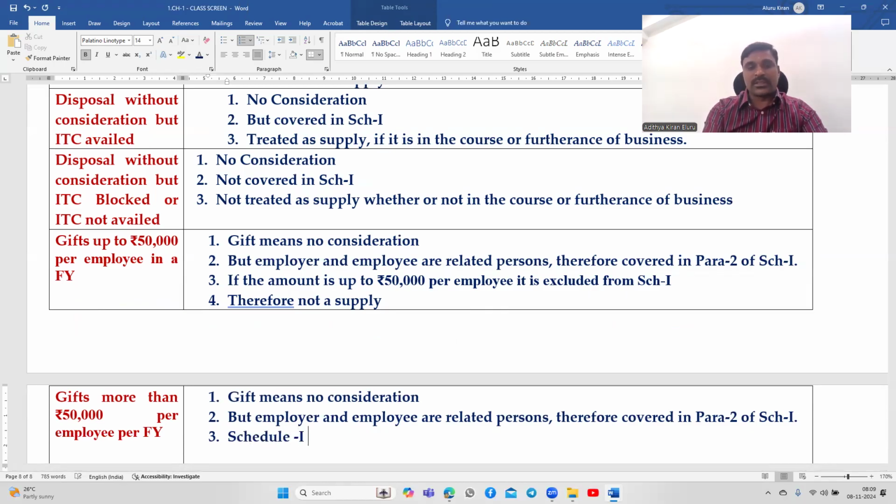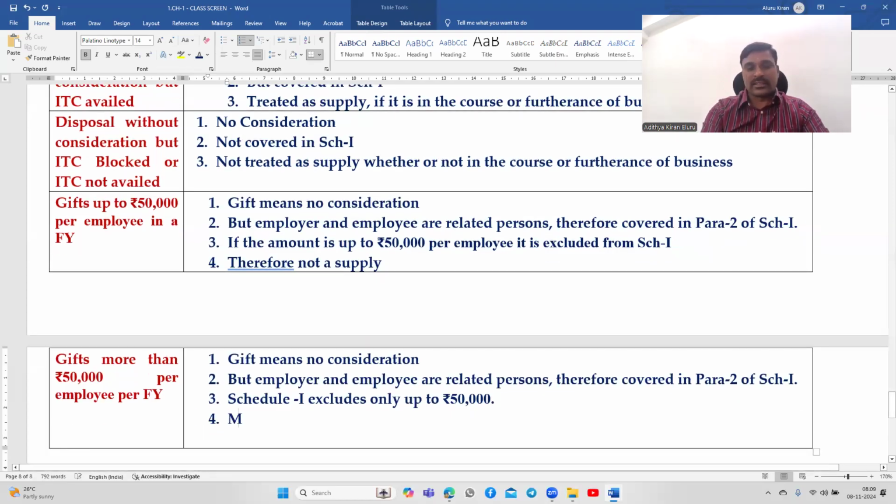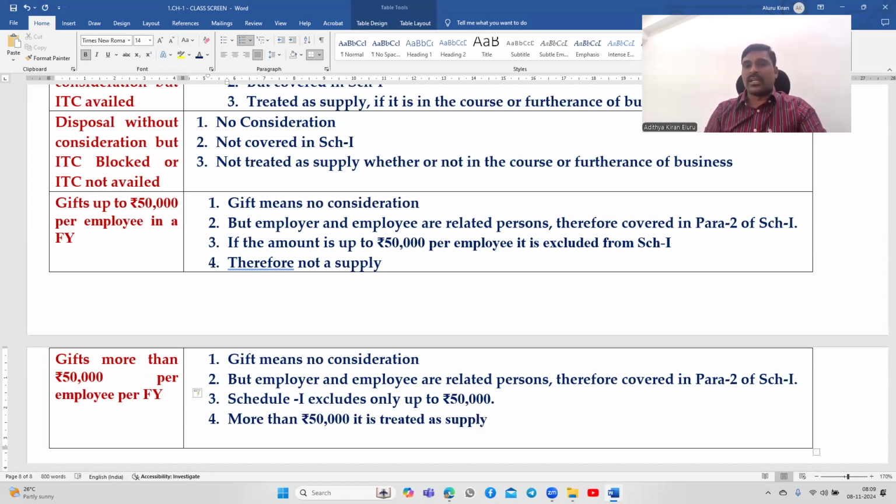Schedule 1 gives an exception, but it excludes only up to 50,000. Since the transaction value is more than 50,000, it is treated as a supply. So up to 50,000, not a supply. Employer and employee are related persons, and more than 50,000 is a supply.